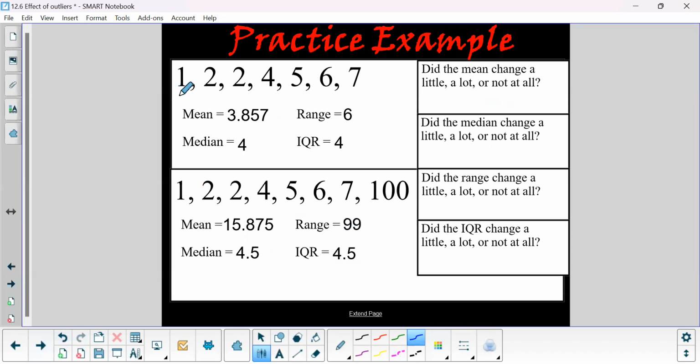All right, so here's an example. If I gave you the data set 1, 2, 3, 4, 5, 6, 7. Ha, I said that wrong. I should have said 1, 2, 2, 4, 5, 6, 7.